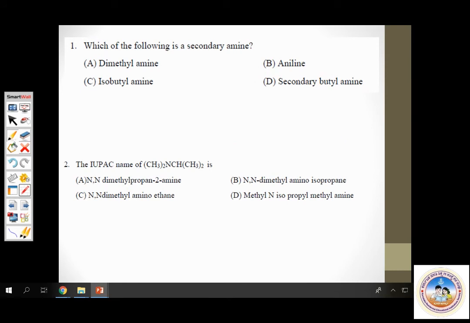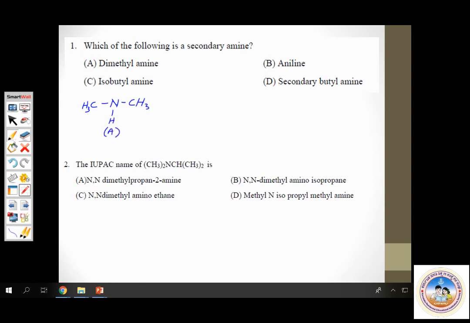Yes, we have questions related to this. First question: which of the following is a secondary amine? We have to find out which one is a secondary amine. Okay, let us write the structure of each one of these and find it out. Option A is dimethylamine. There must be two methyl groups attached to the nitrogen atom. Yes, this is dimethylamine, option A.